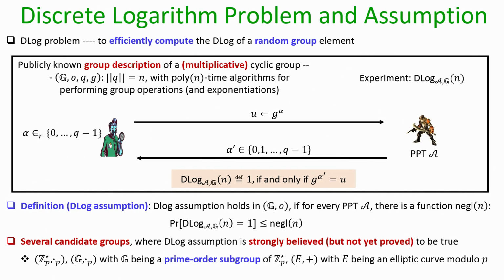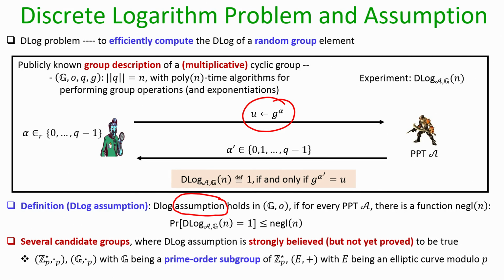So, just to recall the D-log problem and the D-log assumption: the D-log problem is that you are given the description of a cyclic group, the group operation and the generator, and you are given a random element from the group. Your goal is to come up with the discrete log of that random element in polynomial time. The D-log assumption holds in that group if no polytime algorithm can solve the D-log challenge except with negligible probability.